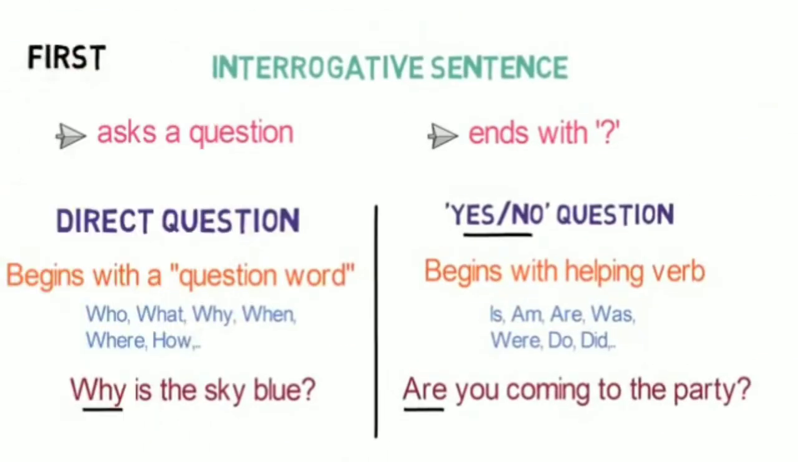That's all in today's video. Let's quickly revise what we learned. First, we understood interrogative sentence and two types of questions. An interrogative sentence asks a question. These questions may be of two types, direct and yes-no type of question. In a direct question, it begins with a question word or WH word, and yes-no questions are designed to be answered simply with either a yes or a no.